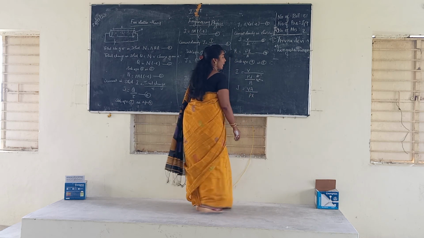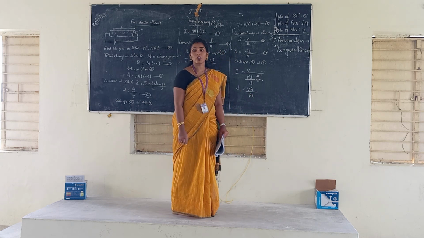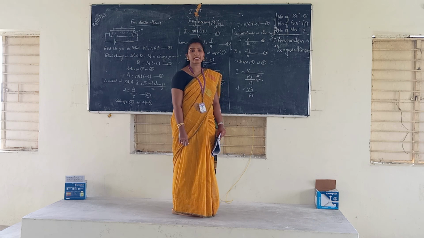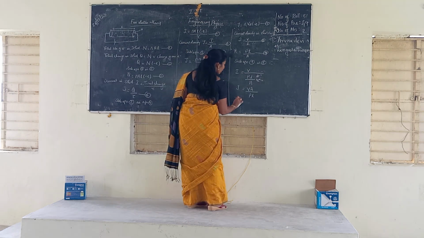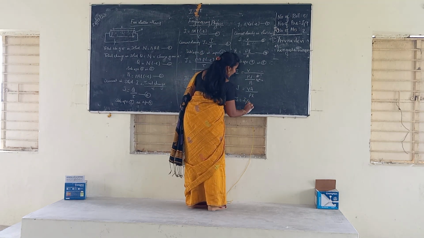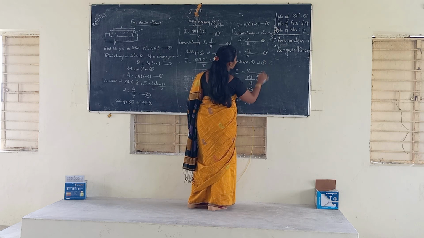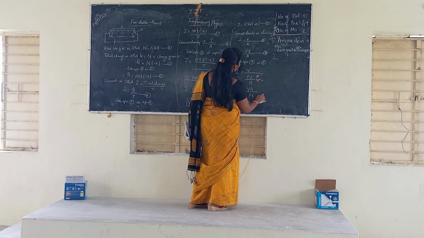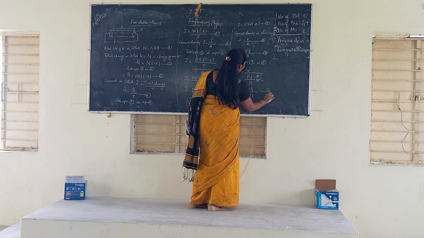Next, not V by L. Now take the current density formula. What is the formula for the current density? J is equal to I divided by A. So this one is the 8th, 9th. This one is the 10th equation.